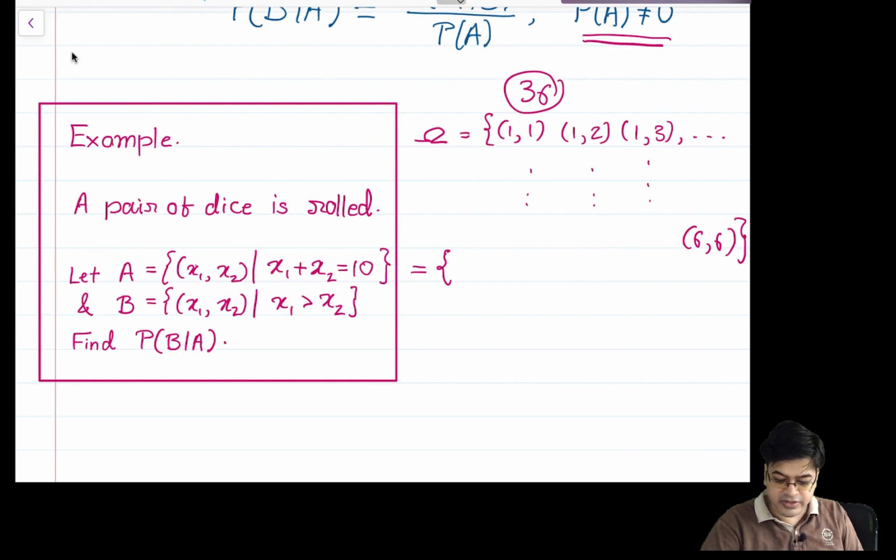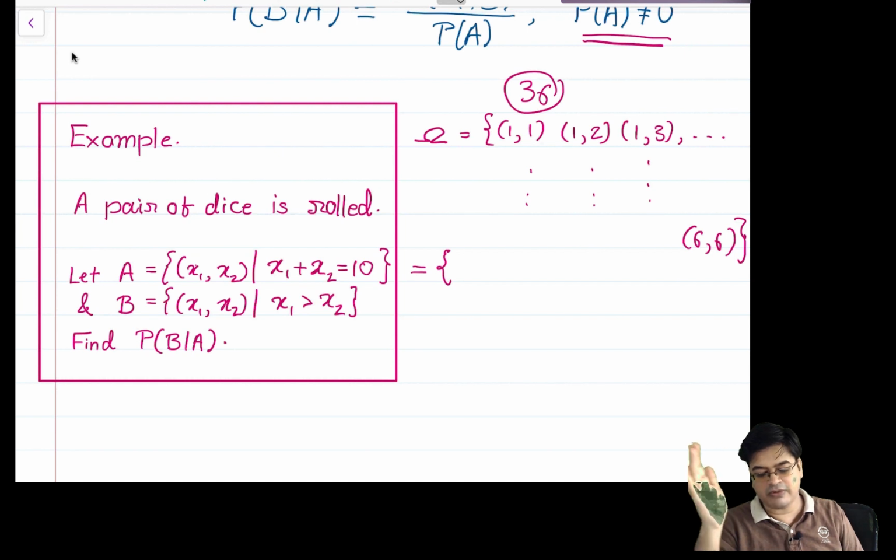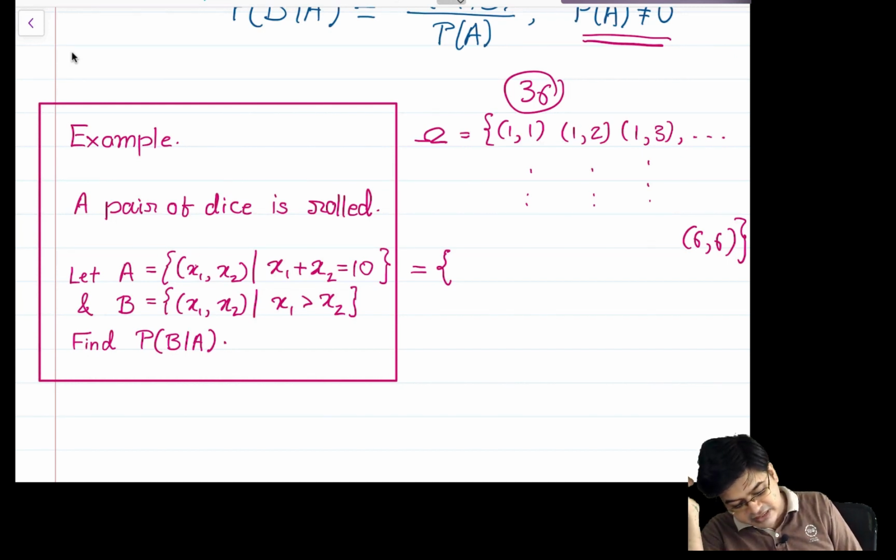If I start with 1, the highest element that I can go to is 6. So 1 plus 6 is 7, so I cannot start with 1. If I start with 2, then 2 plus 6 is 8. Still no. 3 plus 6 is 9. So 4 is the point where I will start, and 4 plus 6 is 10. So the first element will be 4 6.